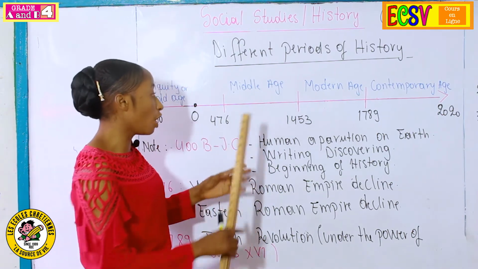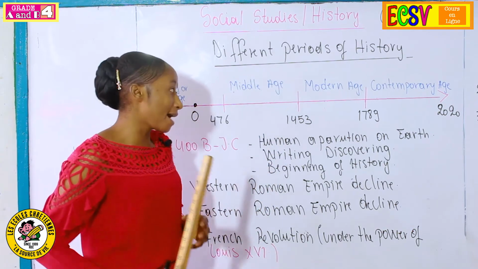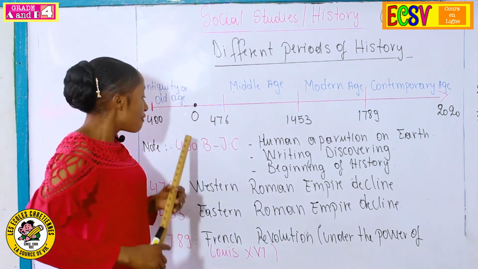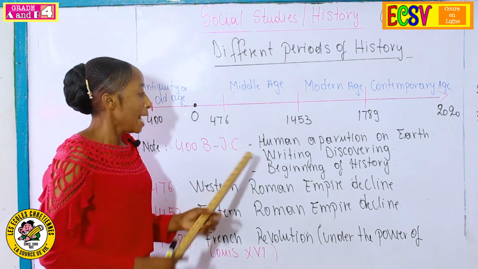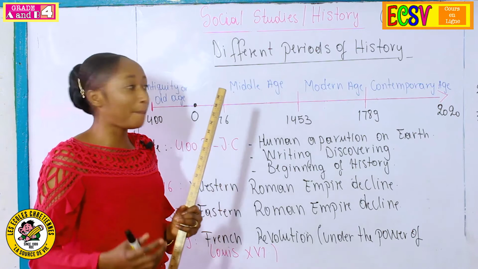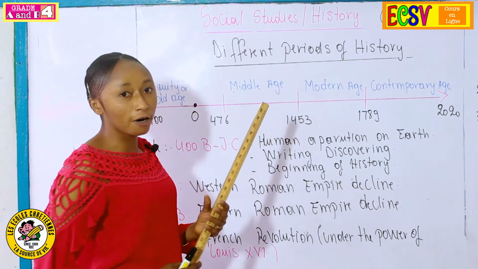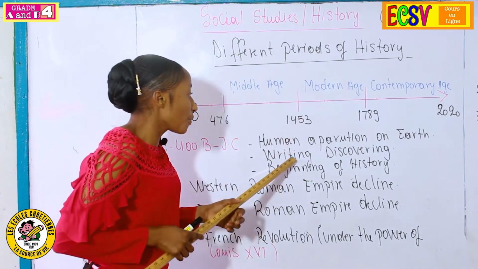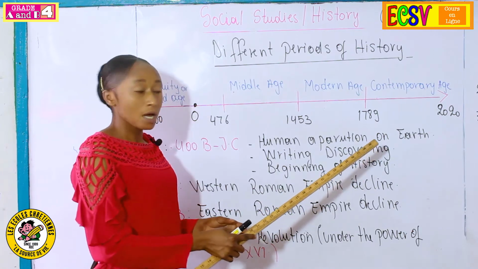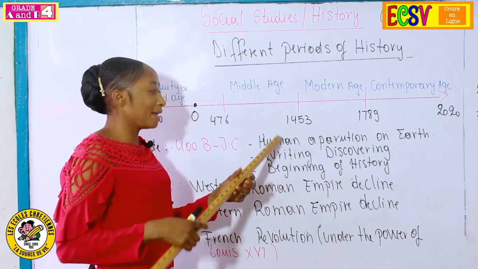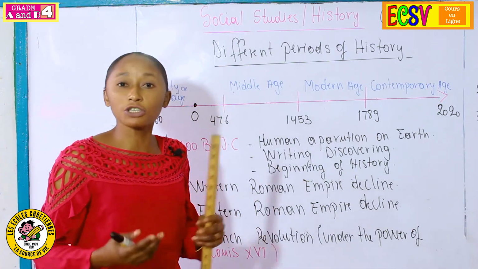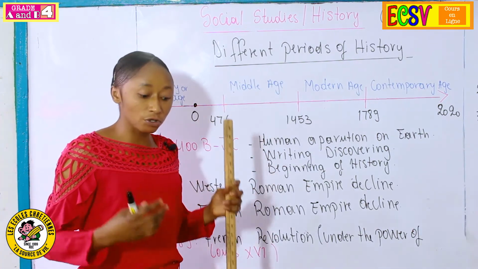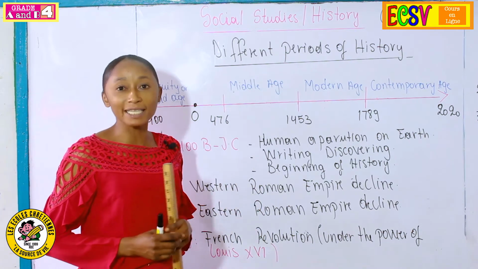So the apparition of the human being, you and I, was in the year 400 before Jesus Christ.